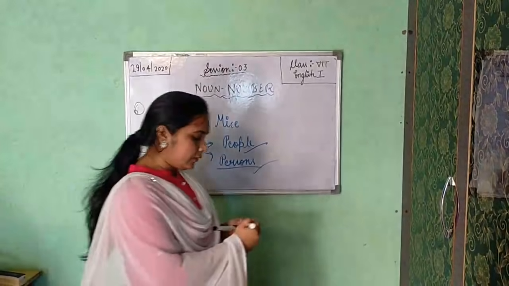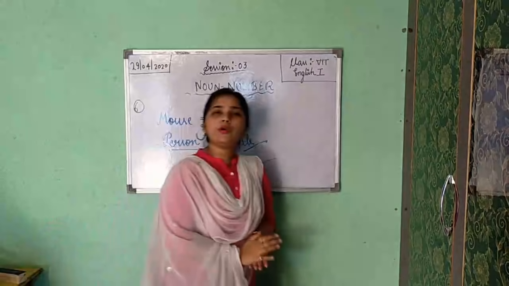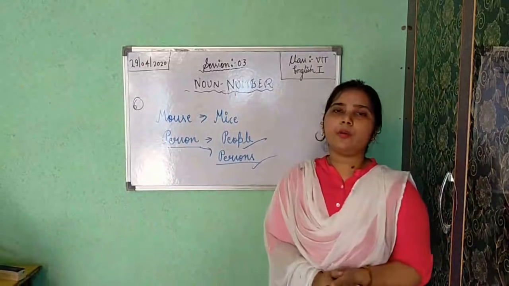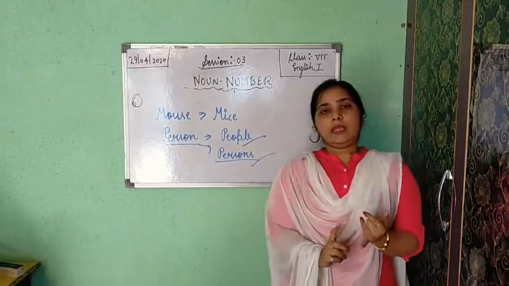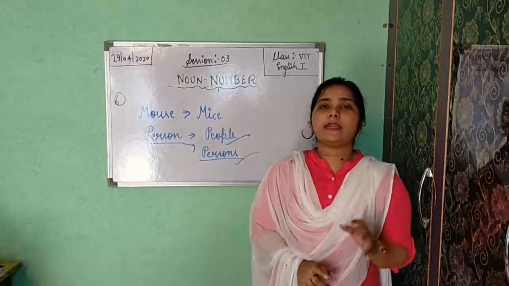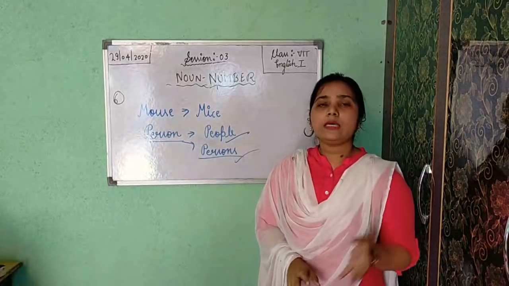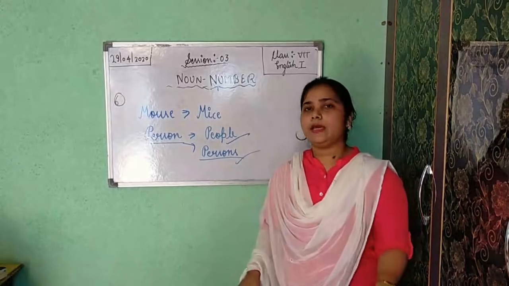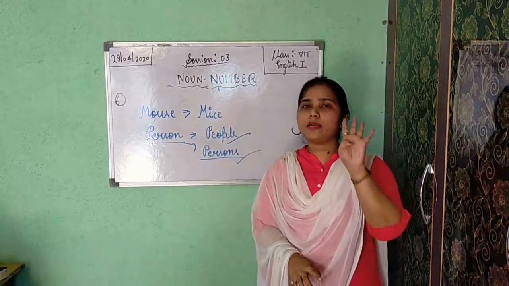Okay. So these were the 6 points which I have told you in this session. First thing I told you about gender. Please recall all the things with me. Gender is a category of noun. It denotes whether the thing or the person is male, female, common or neuter. So likewise, we can divide gender into four kinds.